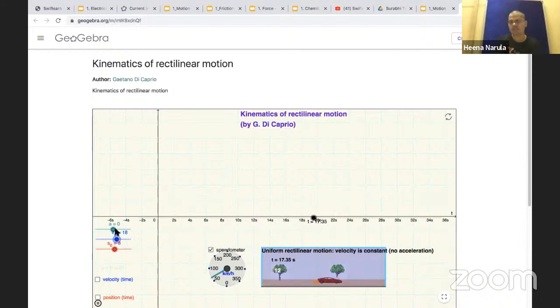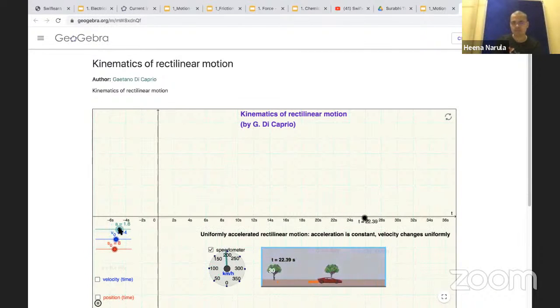Okay, something interesting now. Let's say velocity is 14 and acceleration, if I give, let's say 2. Okay. Now see how the car is traveling fast because it is getting accelerated. The car is accelerated and acceleration will keep on increasing as time progresses. Initially it is a little less, but as time grows, the car is accelerated to larger and larger values, and that's how it is crossing the trees very fast. You see this: 20, 22, 24, 26, 28, 30.